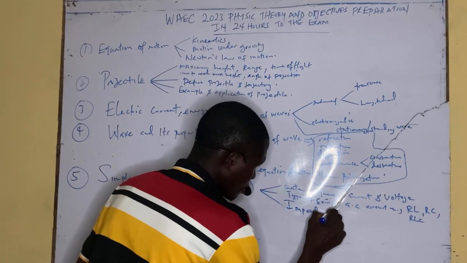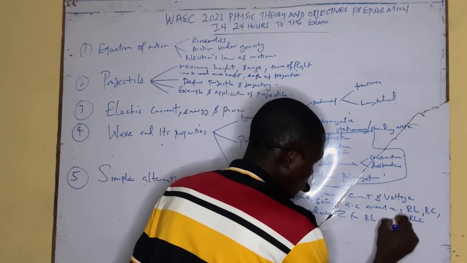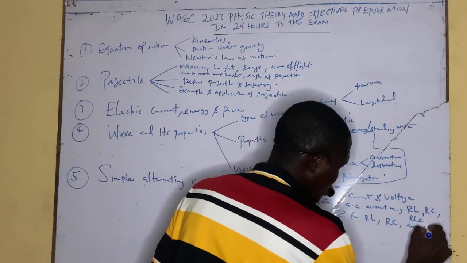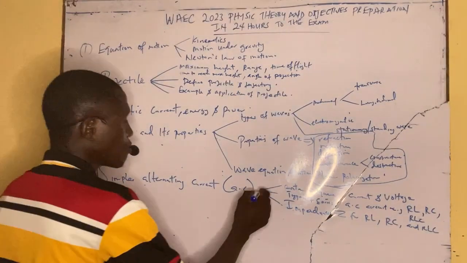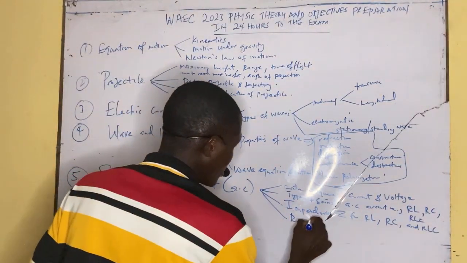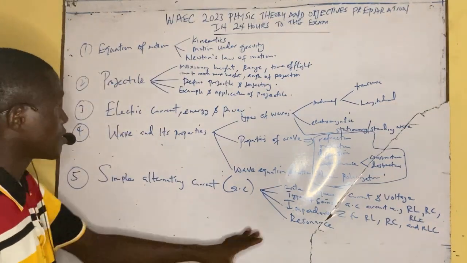Impedance Z for RA, RC, and RLC circuit. You must know how to calculate the impedance for it. We also have something we call resonance. Now we're talking about resonance.